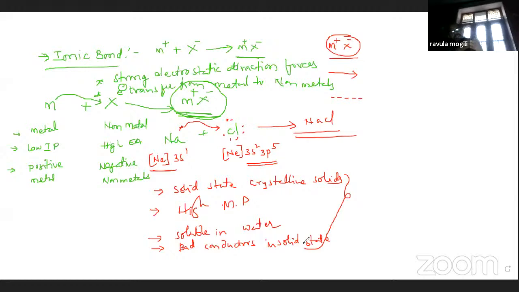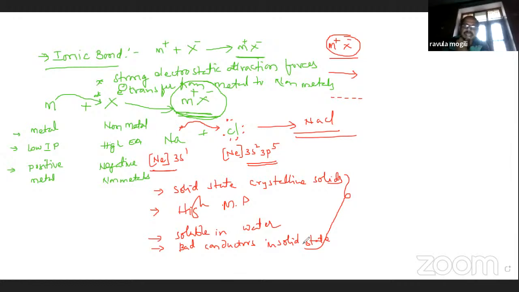I will have to explain solubility in more depth. That is nothing but hydration energy. Which ions have more hydration energy? The lithium salts have more hydration energy comparatively. Lithium chloride, sodium chloride, potassium chloride, rubidium chloride, cesium chloride are soluble in water.